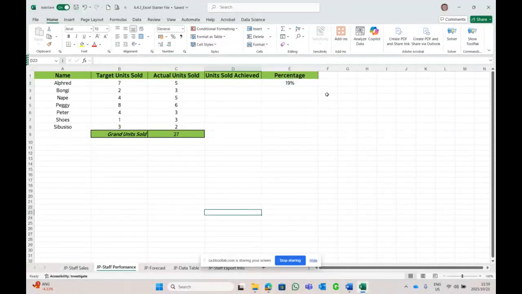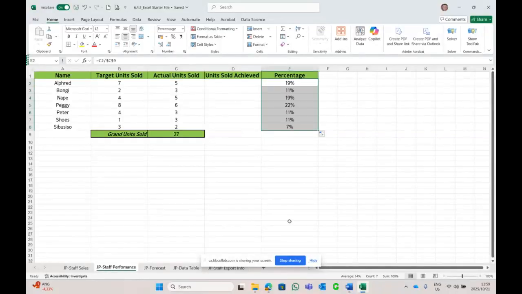Right. Now let's autofill the rest of the values down and let's see what happens. To E8, and there we go. And if we auto sum these values up, it should give me a value of 100 percent, since percent is always out of 100. Perfect. That's just for me to check. So it is right, and I delete it.